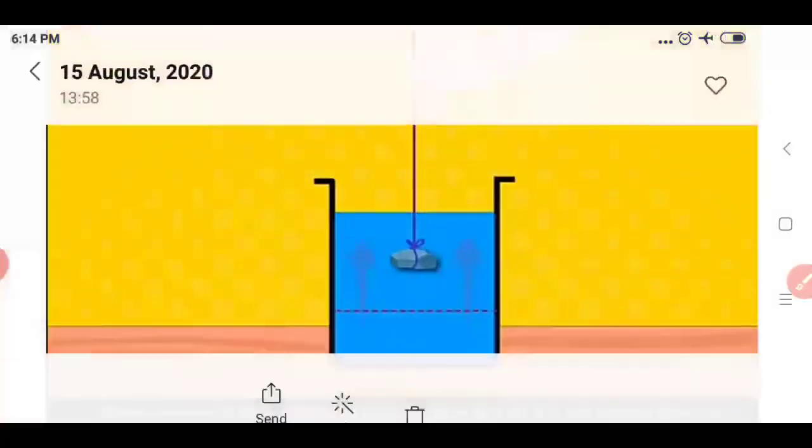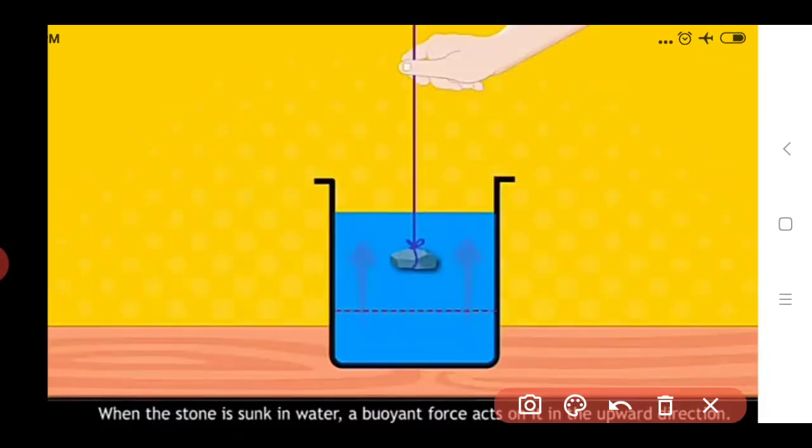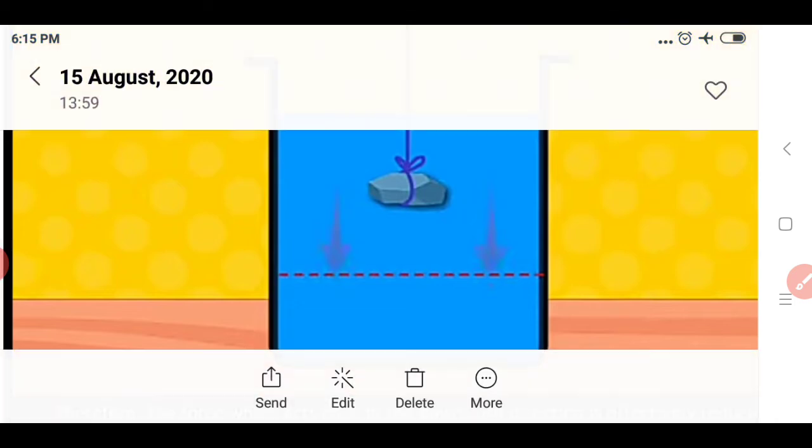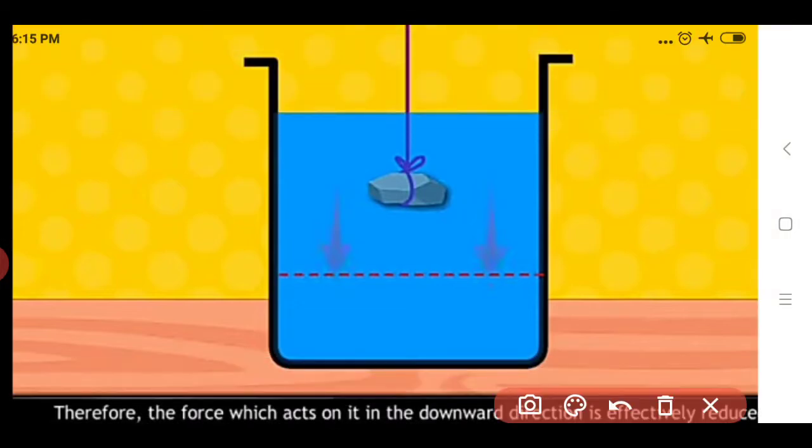See this image. When the stone sinks into the water, the buoyant force acts in the upward direction. We know buoyant force acts upward. Due to this buoyant force, the weight of the stone gets reduced, therefore the force acting downward is effectively reduced. So there are two forces acting in opposite directions: the buoyant force acting upward, and the force by the stone acting downward.